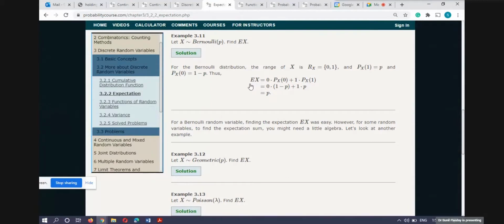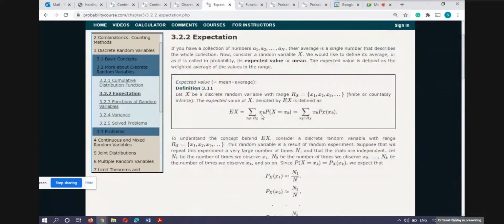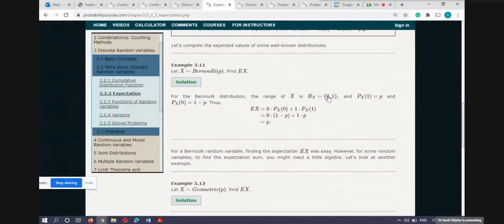Now I tell you to find the expectation of X. So the expectation of X, you see the definition, is the sum of Xi times the probability of Xi. Here X0 is 0 and X1 is 1. So 0 times the probability at 0, plus 1 times the probability at 1. So whatever number of points are available in the range set of the random variable, we write each and every point, multiply by its probability, and then add for all points of the range set, and whatever sum we get is known as the expectation.